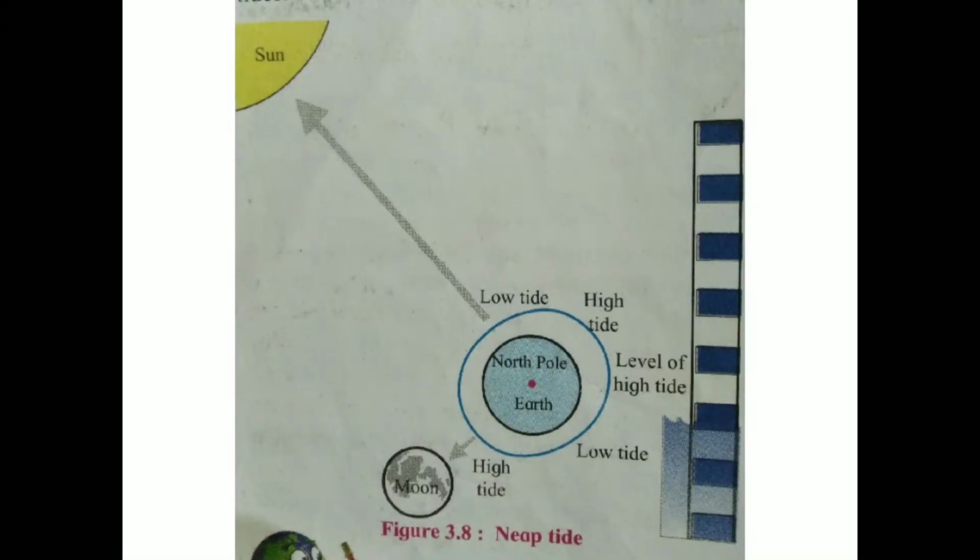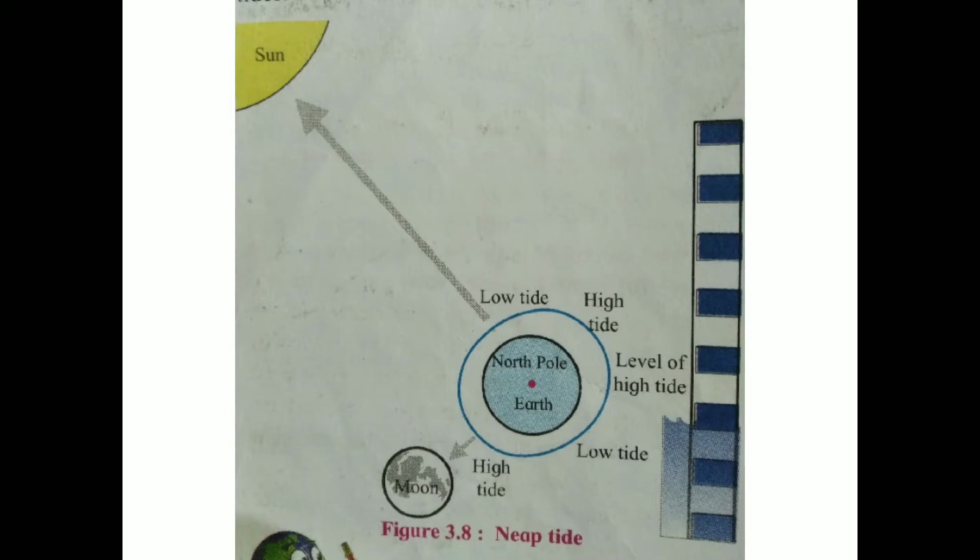Second, we are going to see the neap tide. While revolving around the earth, the moon makes a right angle with respect to the earth and the sun twice a month. This occurs on the first and the third quarter of each month. On both these days, the forces of both the sun and the moon operate at a right angle on the earth.